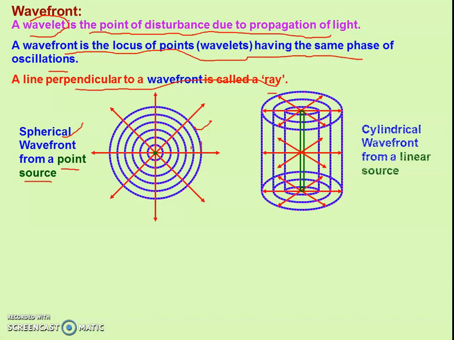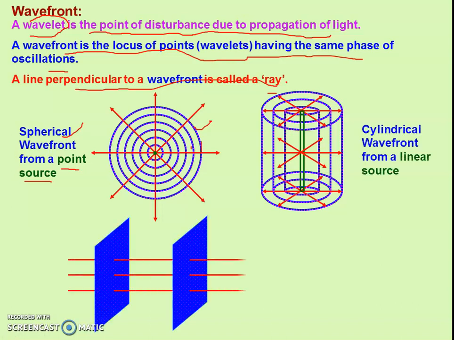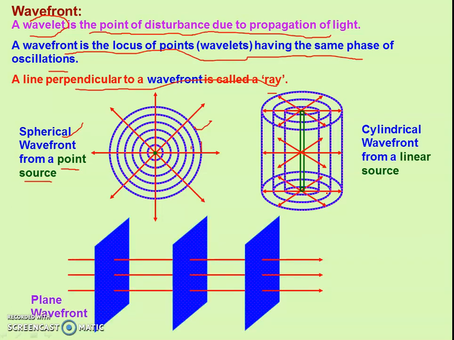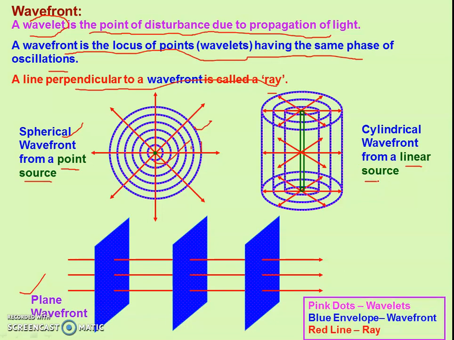And a small part of these wavefronts is a plane wavefront. This is the plane wavefront, right? Now rays are perpendicular to the wavefront. It means a parallel beam of light produces the plane wavefront, whereas a point source produces the spherical wavefront, and a line source always produces the cylindrical wavefront. This is the basic concept of the Huygens theory, right?